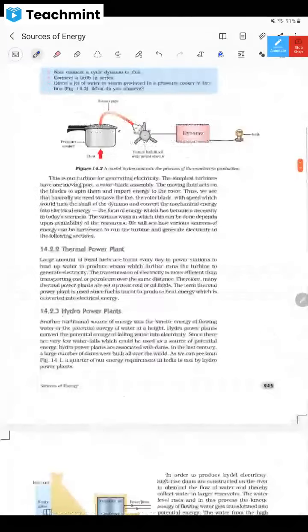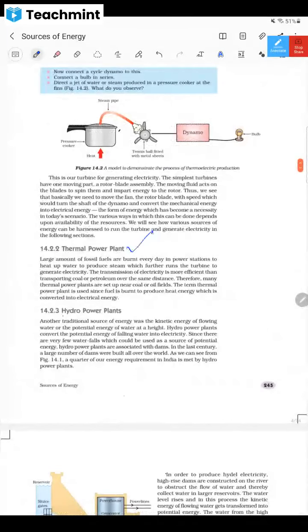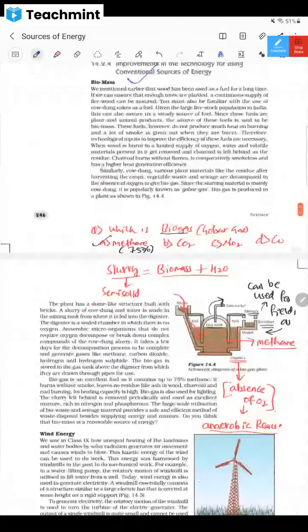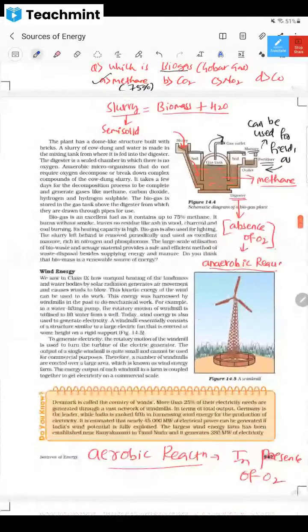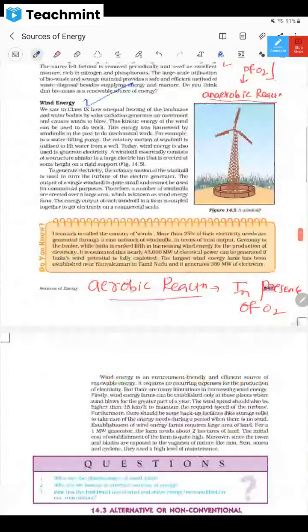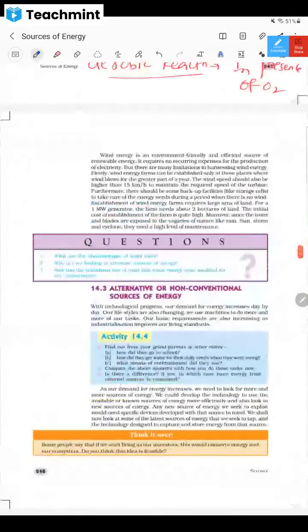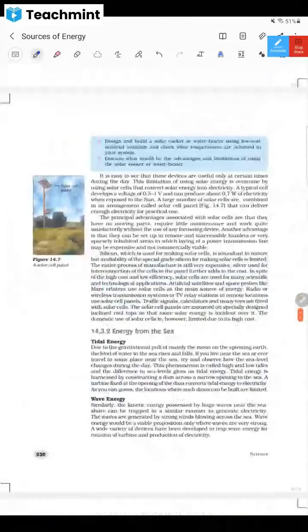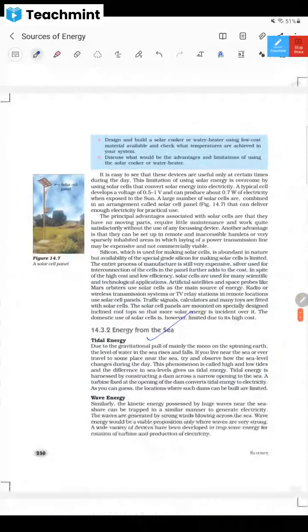Now I think thermal power plant is over, hydro power plant is over, and biomass is also over. In the next class, we'll see wind energy, solar energy, tidal energy and all. You also read them, dear children. What are the advantages and disadvantages? How do they work?